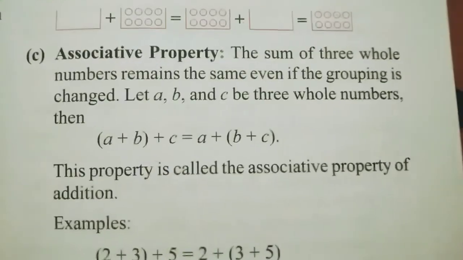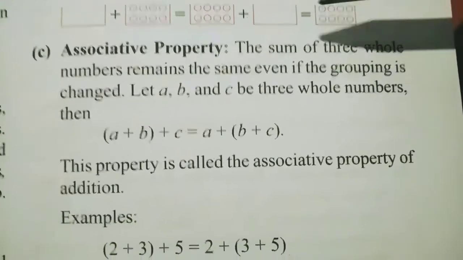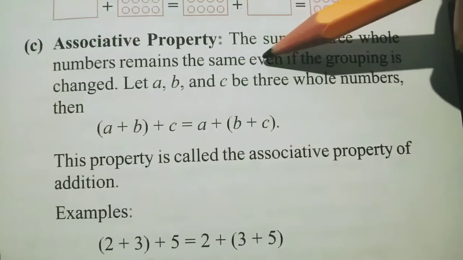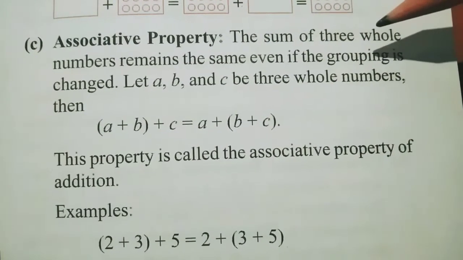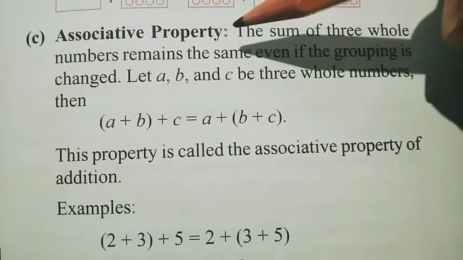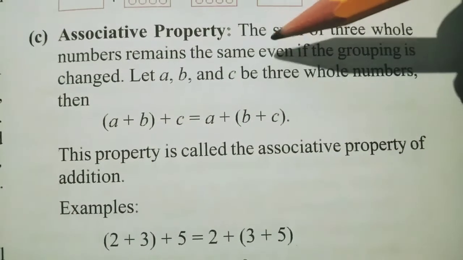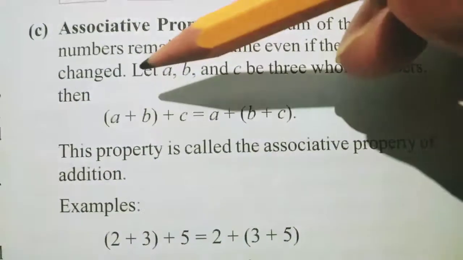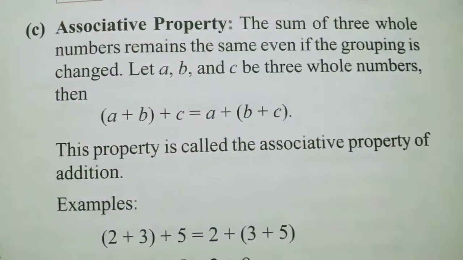Now next see the associative property. What is the meaning of associative property? The sum of three whole numbers remains the same. Now three whole numbers will be there, and if we add them, the sum of three whole numbers remains the same even if the grouping is changed. That means when you change the grouping also, the answer will be same.